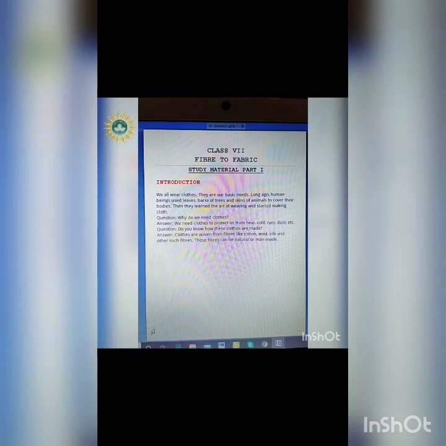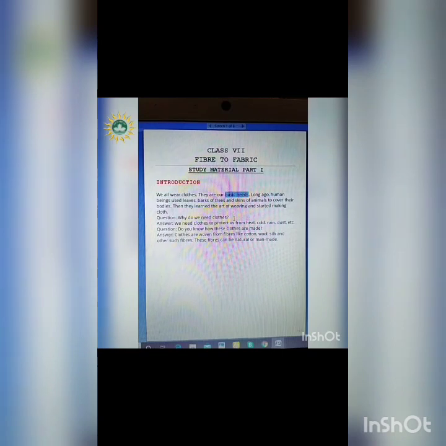So let's start with the online lesson of today. Today we'll start with our next chapter, that is fiber to fabric. Firstly, fabric is the material that is used to make clothes, and some other furnishings also. These fabrics are made up of fibers, and these fibers are obtained from certain plants and some animals also, right? The main thing is that we all need clothes to wear. So this is definitely a basic need, right?